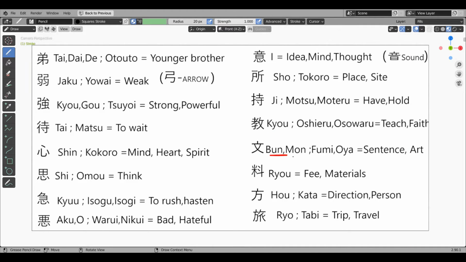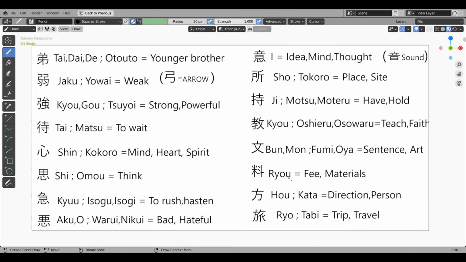Bun or mon kanji. Bun or mon means sentence or art. This has two strokes that cross each other and a lead radical. Its kunyomi is fumi or aya. This kunyomi is rarely used. Onyomi is very common, which is bun or mon. Bunpo. Bunpo means grammar, which is a very common word.